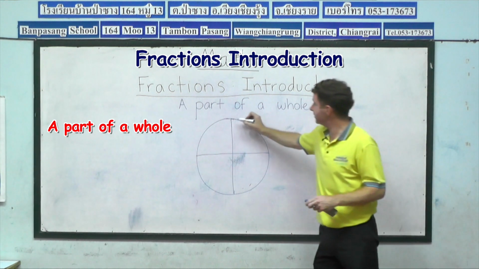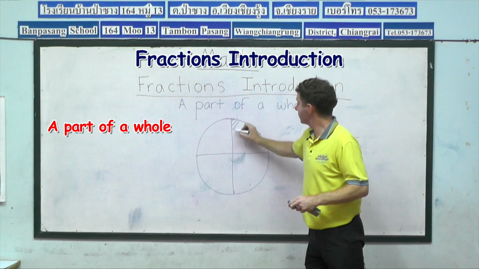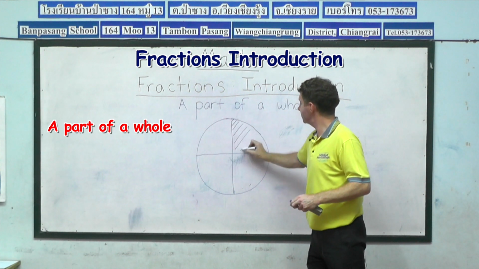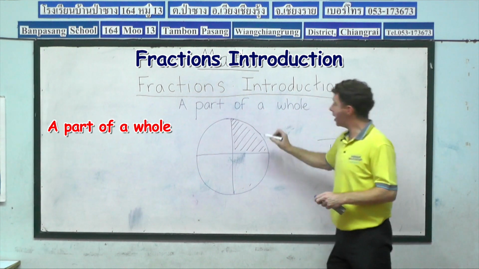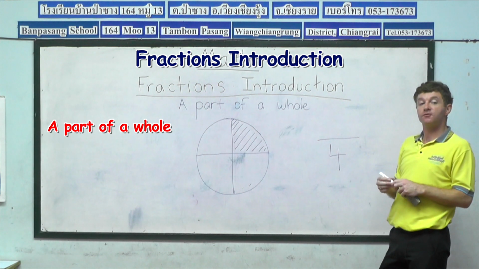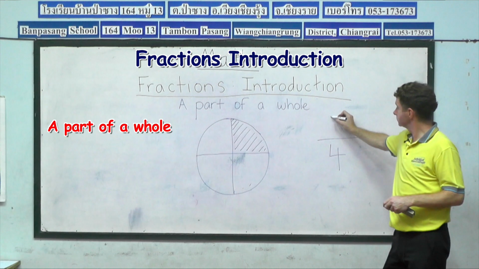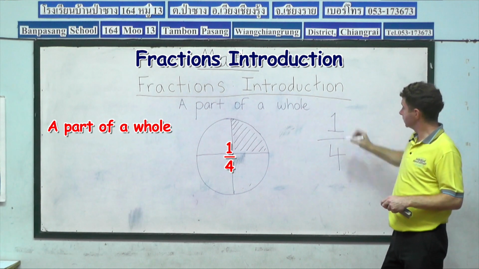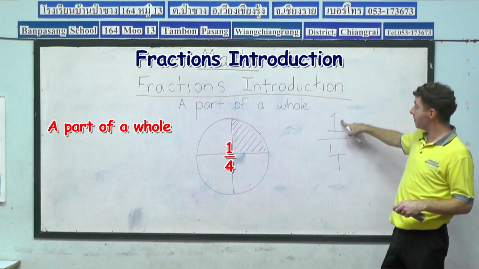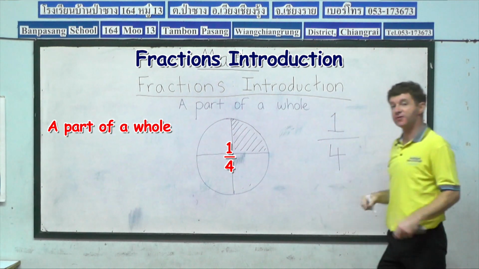And let's say if I colour in just this part here. How many parts of our circle does this represent? 1. You see? We're talking about 1 part within 4 different parts.